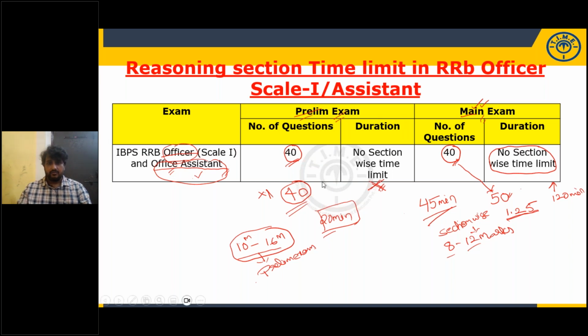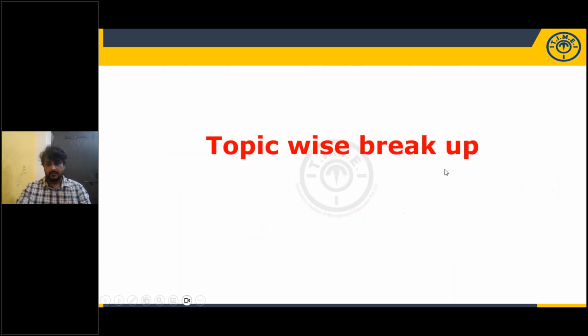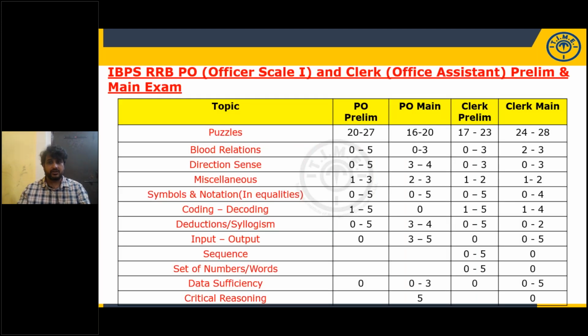Right. Now, let's go to the topic-based breakup. Weightage for each topic, for which topic you need to give importance. When it comes to the prelims, which topics will be given more preference? For RRB PO prelims, which topics do we have to give preference? For RRB clerical prelims, for which topics do we have to give preference? That we'll see here. You may take a screenshot of this.